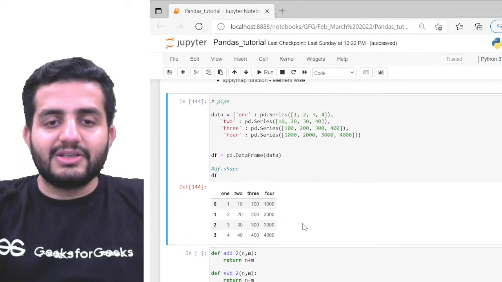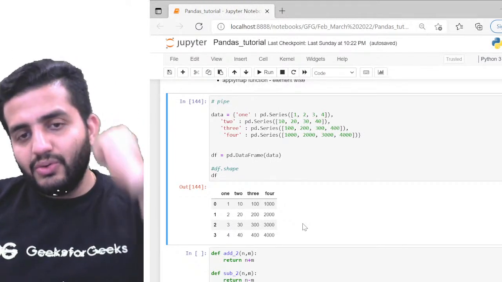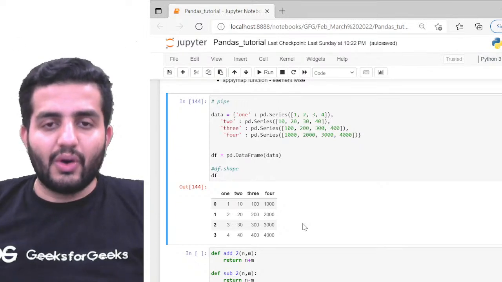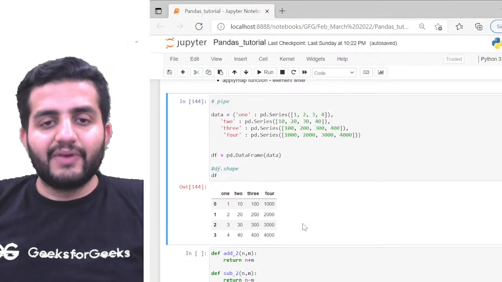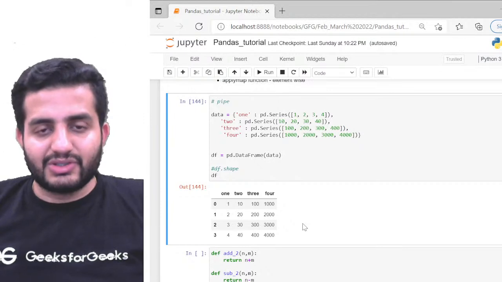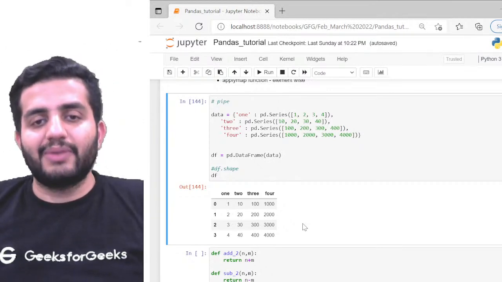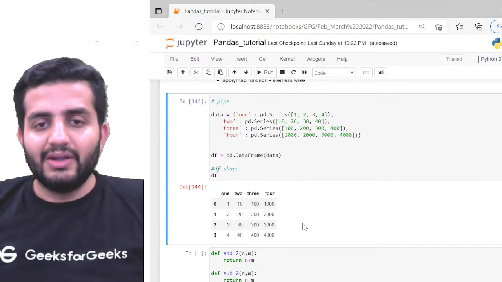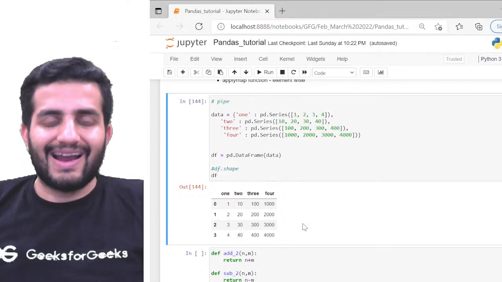Now the objective is that I want to add 2 to all of the elements of my table. For example, in column 1, the first element 1 has to be added by 2, so it should become 3. Likewise, 2 should become 4, 3 should become 5, 4 should become 6. I'm doing plus 2 on all the elements. Likewise, 10 should be 12, 100 should be 102, 3000 should be 3002. So all the elements of my table have to be added by 2.